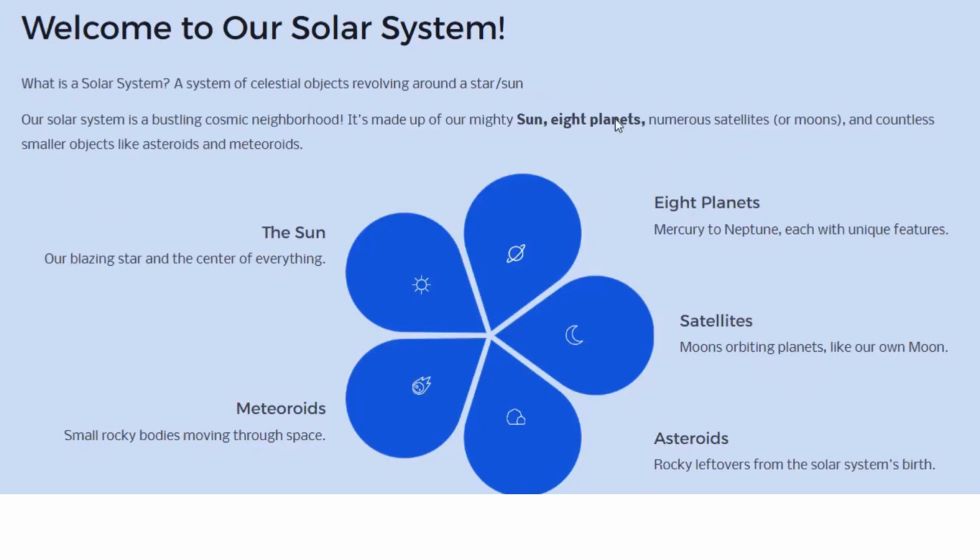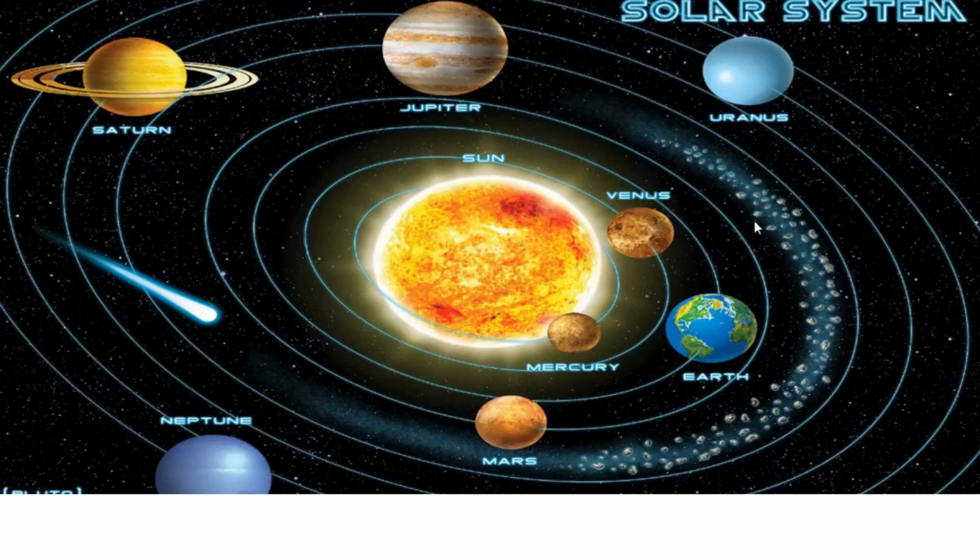Then we come to the solar system. Solar system, I'll show you. This is our solar system. What is a solar system? We have learned what the universe is. The universe is a cluster of stars and galaxies. What is a galaxy? A galaxy is a cluster of stars. A single galaxy has millions and millions of stars, but take a single star, and there is a system. There is a gravitational system that holds the planets around it together in a revolving circular system.